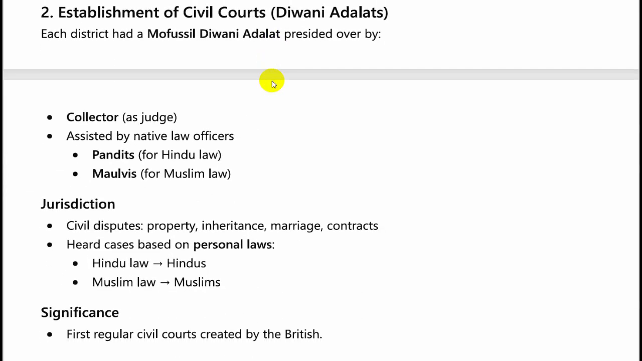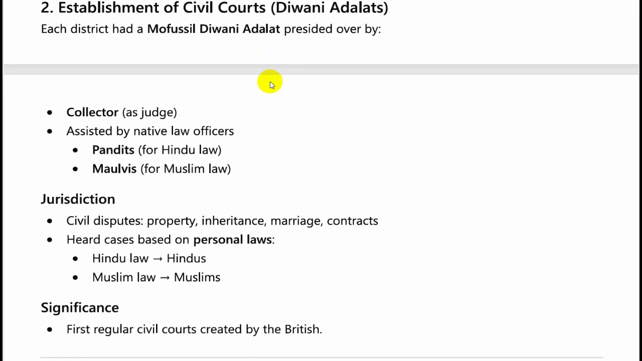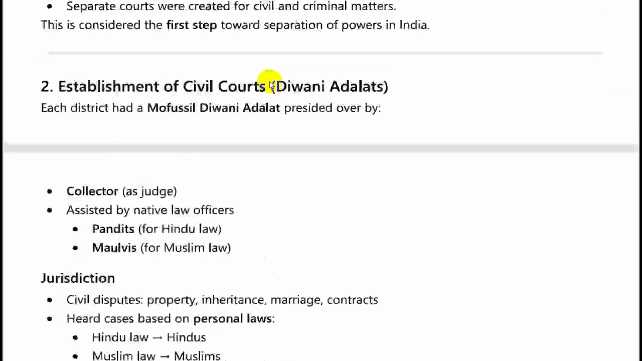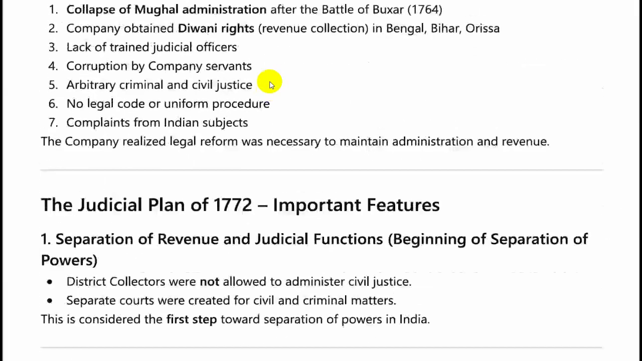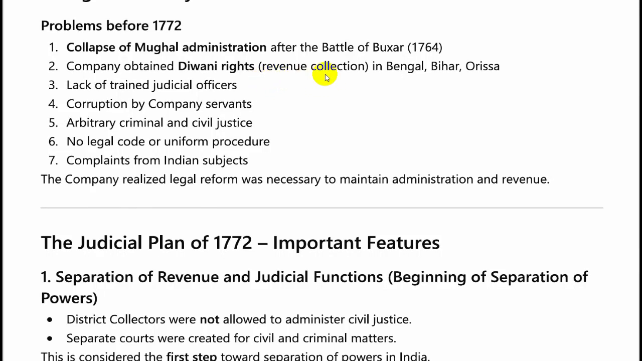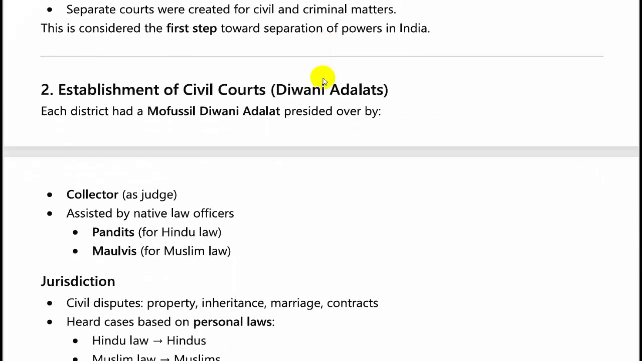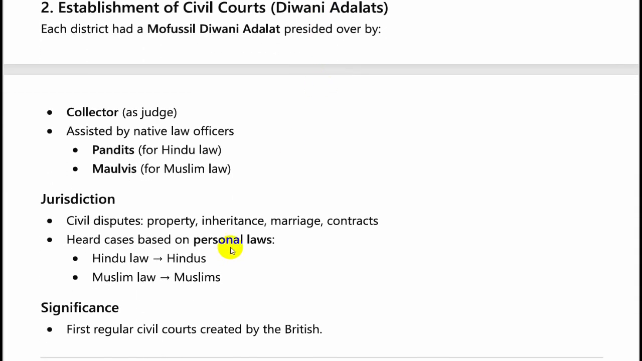Now, civil courts were also known as Diwani Adalats. Diwani, of course, we know here, we've seen that earlier. Diwani means revenue. So there were these civil courts or Diwani Adalats. So each district had a Mufassil Diwani Adalat, and it was presided over or managed by a collector who also acted as a judge.